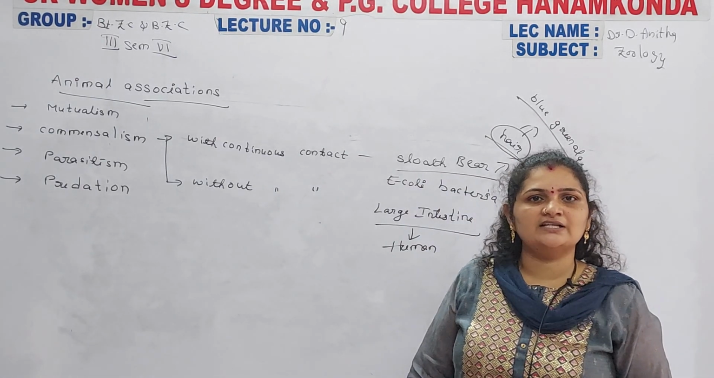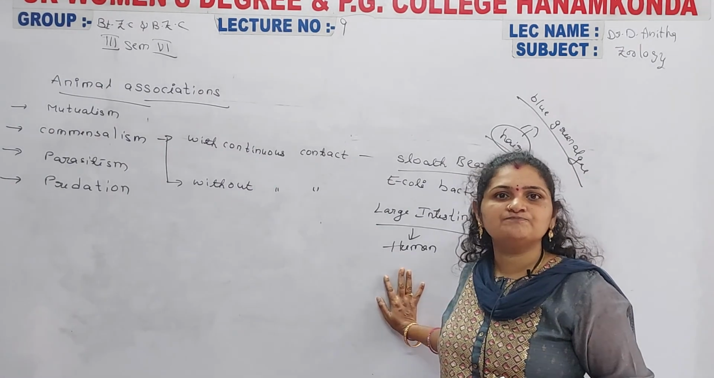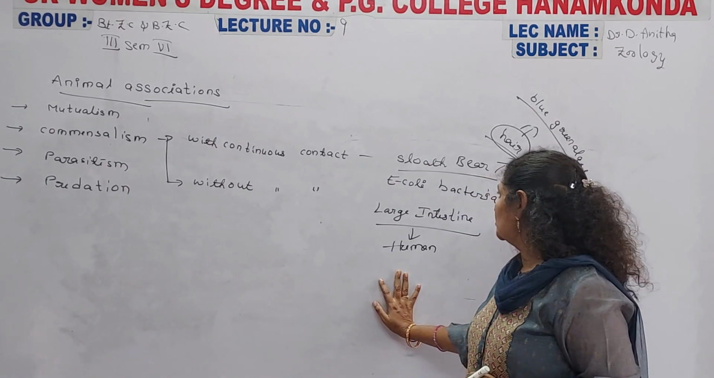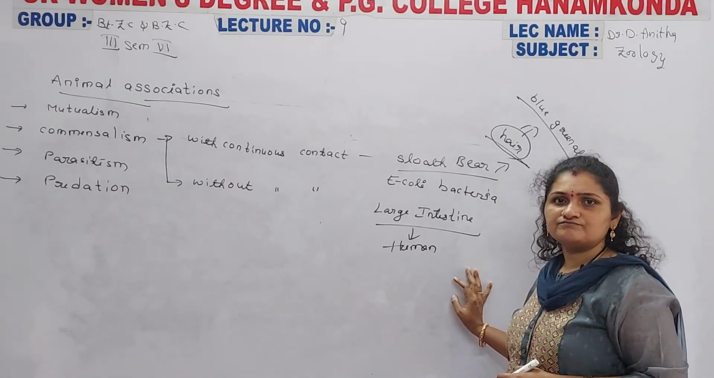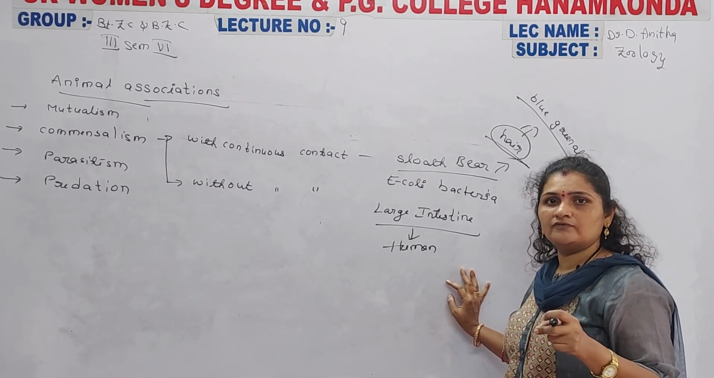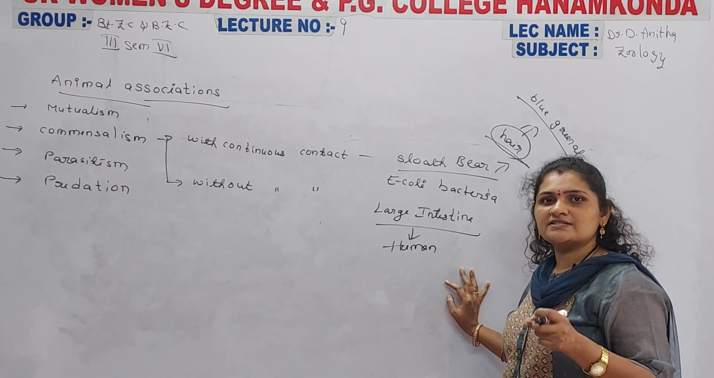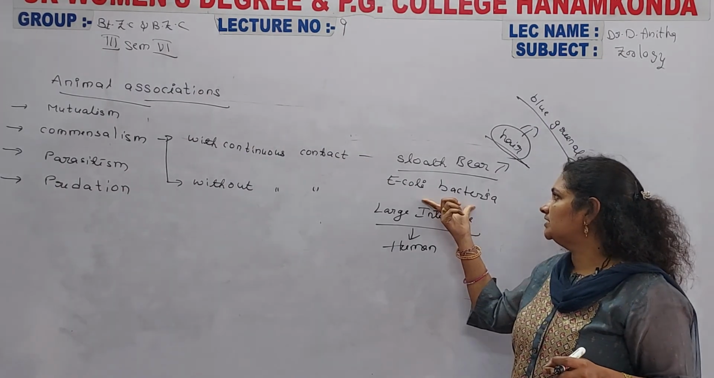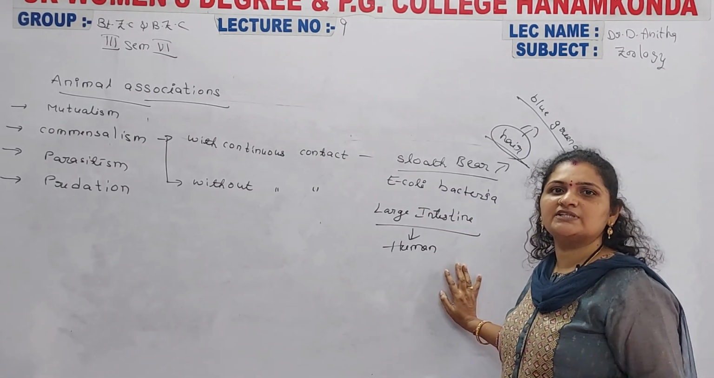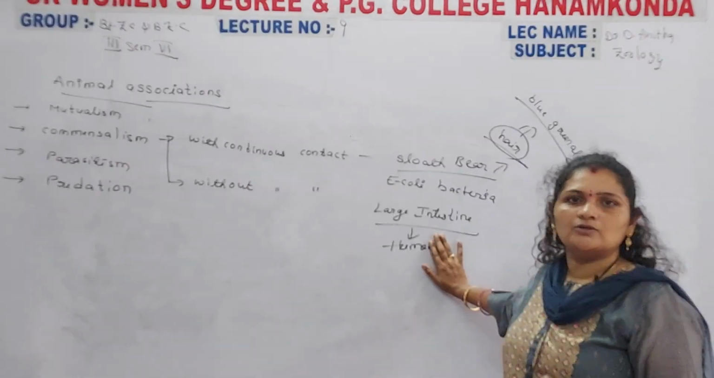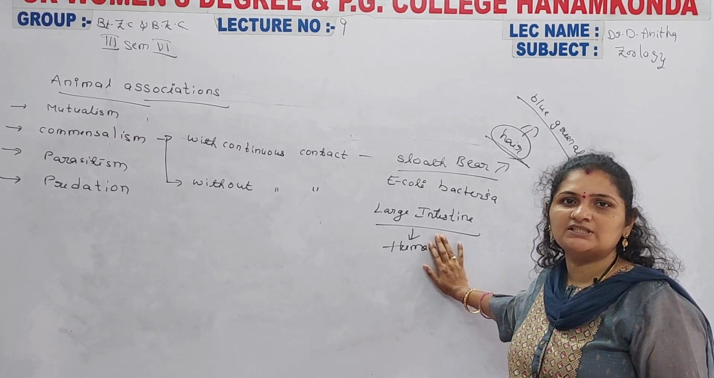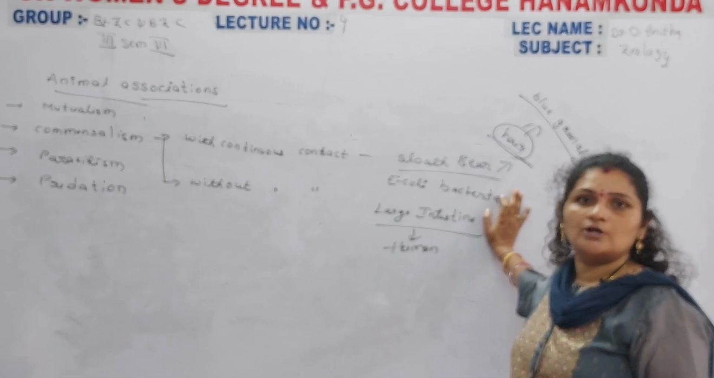In the large intestinal region, the E. coli bacteria live permanently inside the large intestine of the human being, and the E. coli bacteria eat the unwanted, undigested waste material presented inside the large intestinal region. Means only the E. coli bacteria got benefited here. The human beings are neither benefited nor harmed. There is no use and no harm to the human beings, but only the E. coli bacteria got benefited here.